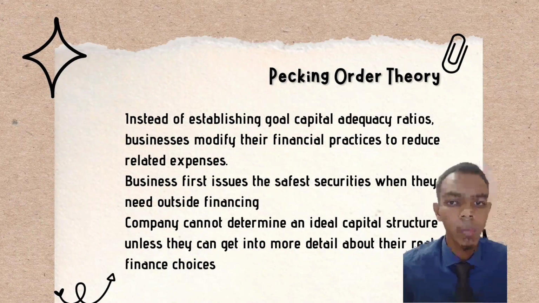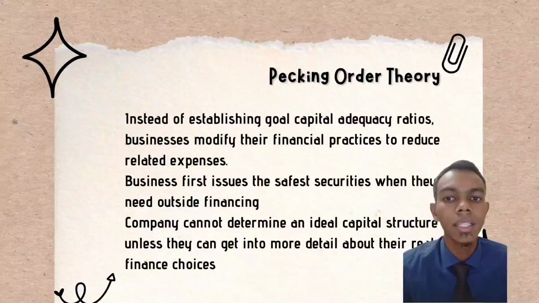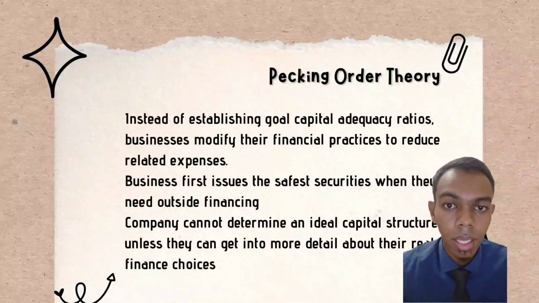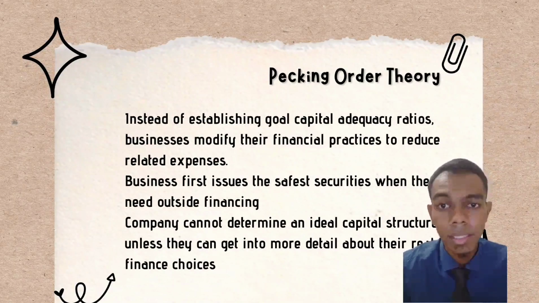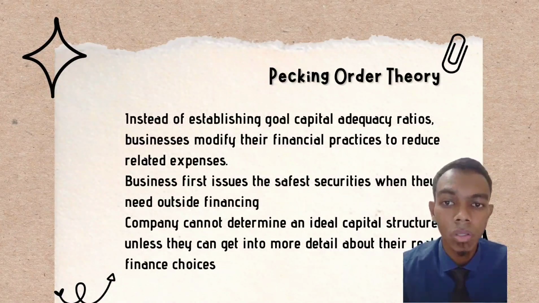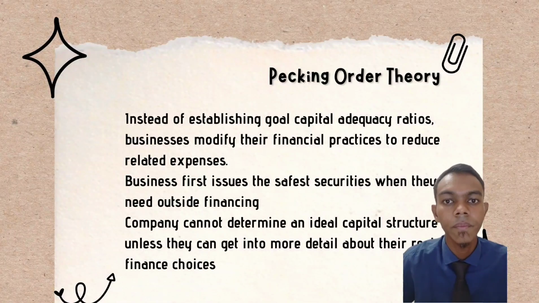Pecking order theory. Instead of establishing goal capital adequacy ratios, businesses modify their financial practices to reduce related expenses. In other words, retained earnings, borrowings, convertible bonds, and preferred stocks come first in the hierarchy, with the issuance of fresh capital coming last.